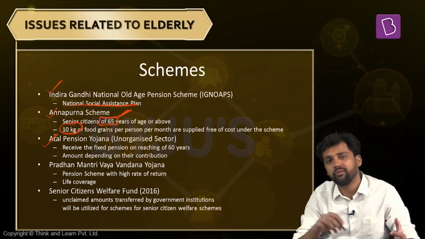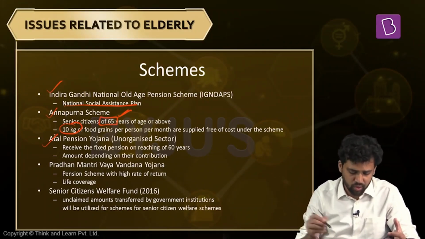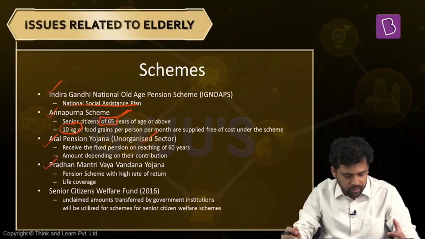So this amount of pension depends on how much they have contributed over their lifetime. So this is Atal Pension Yojana, and you should keep in mind that this is for the unorganized sector. Another pension scheme is Pradhan Mantri Vaya Vandana Yojana.